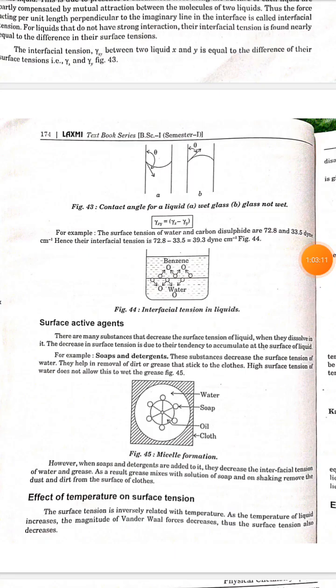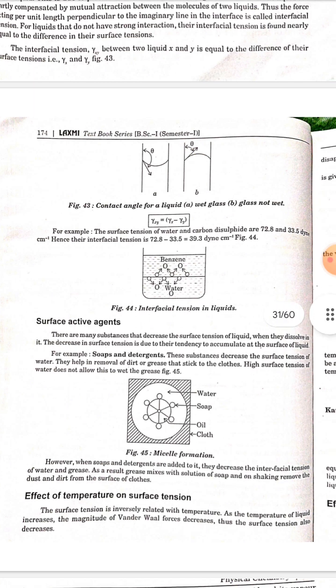For example, the surface tensions of water and carbon disulfide are 72.8 and 33.5 dyne per centimeter. Hence, their interfacial tension is 72.8 minus 33.5, which is equal to 39.3 dyne per centimeter. Surface active agents.